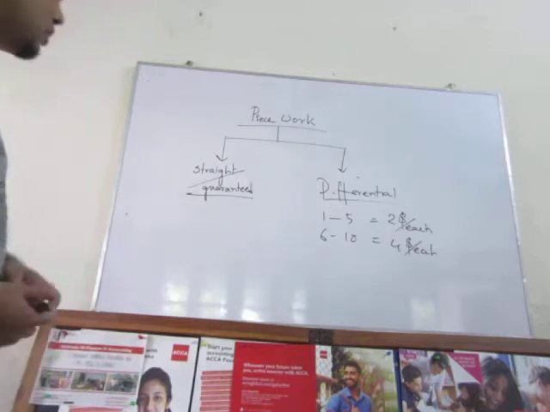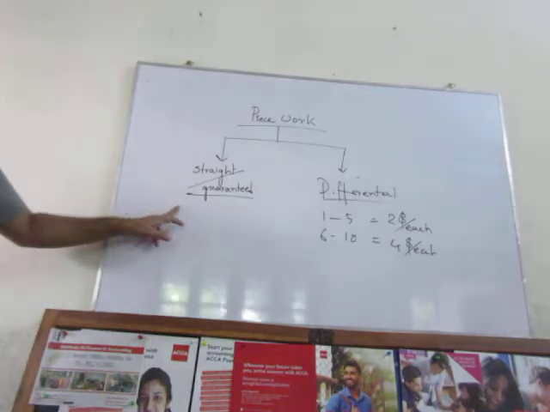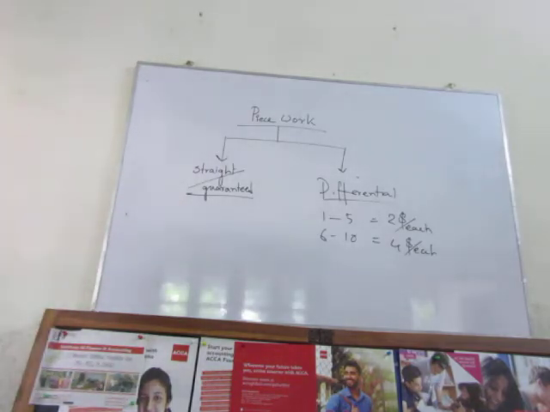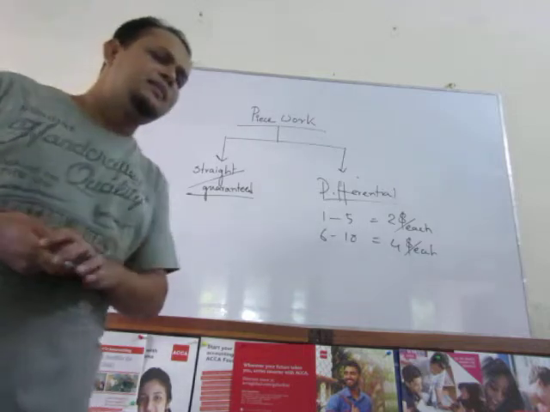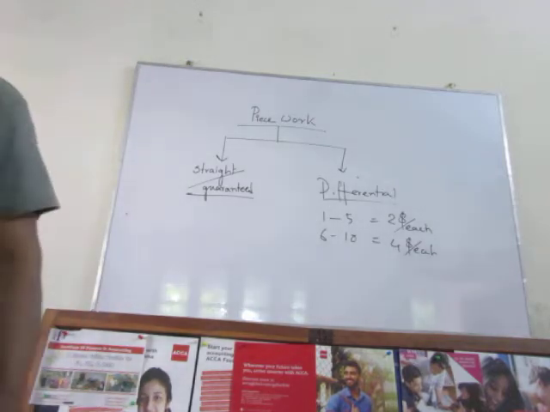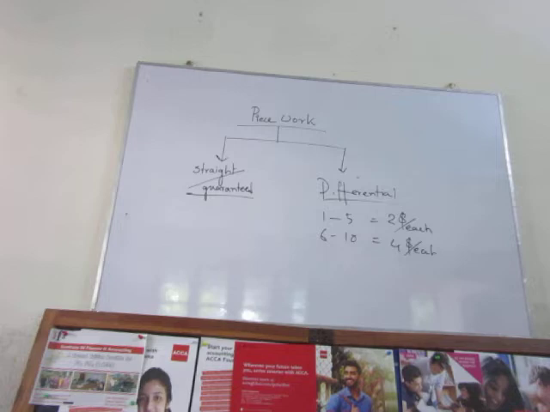Now, straight or guaranteed. In this segment, it is normally assumed that labor forces are very loyal to the organization. So as they are doing activity for the organization, in exchange the organization has to provide some benefit to them.